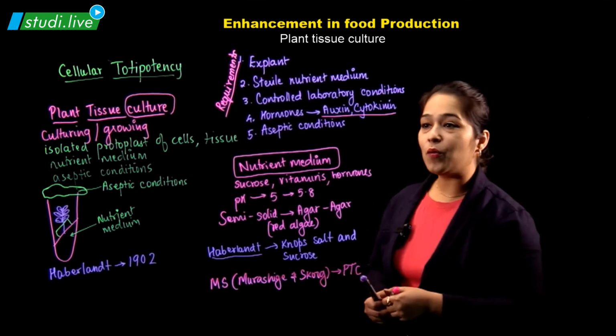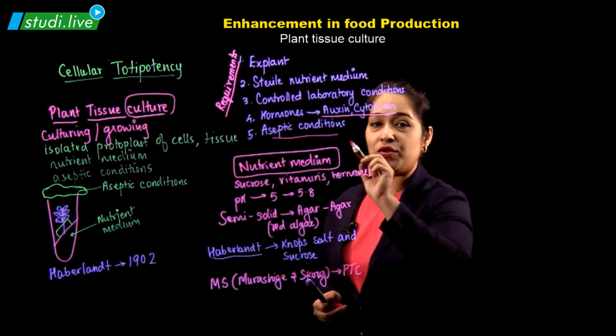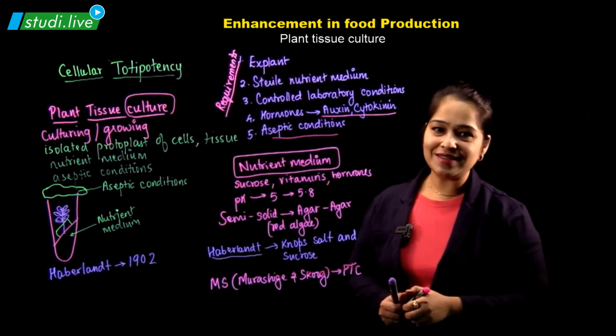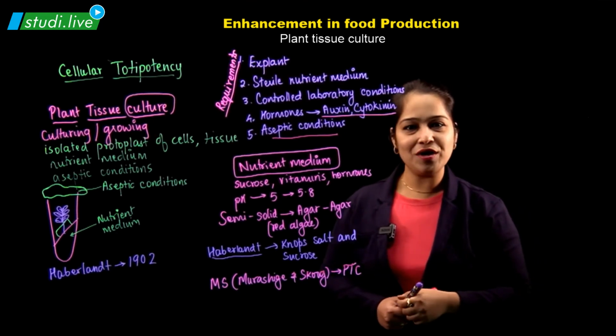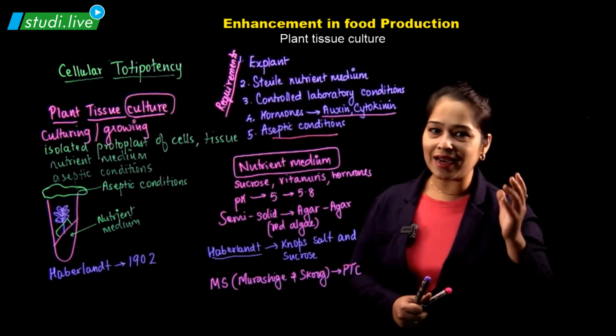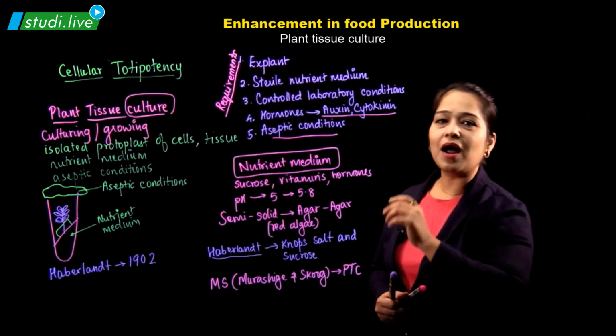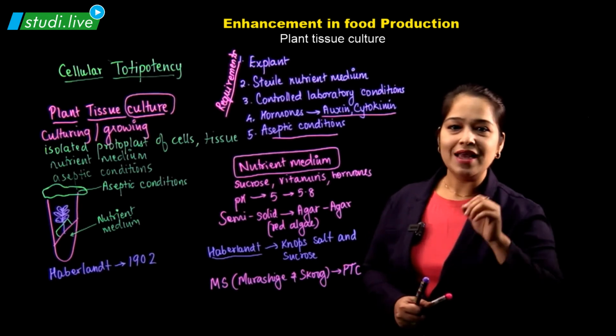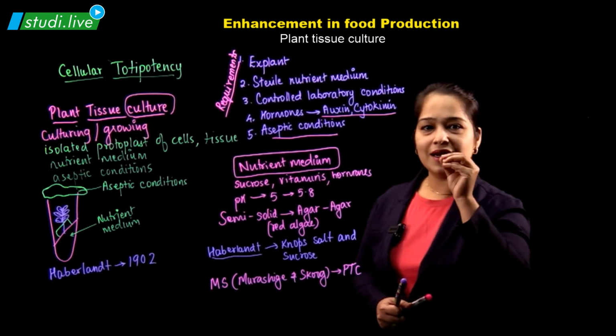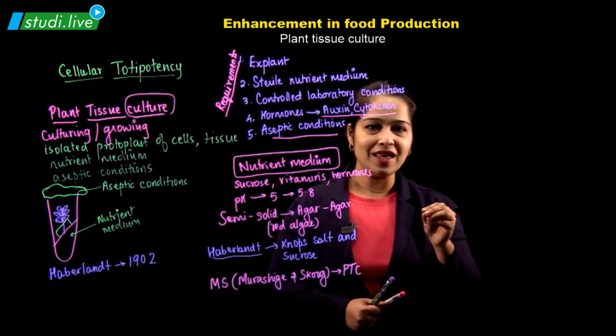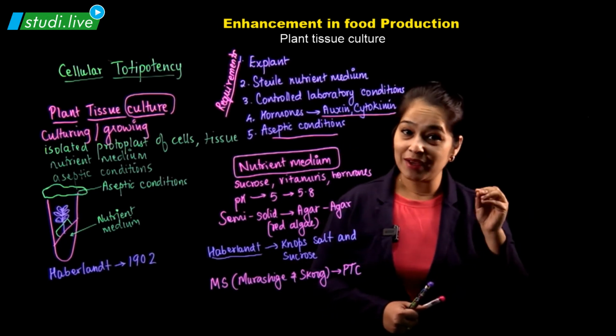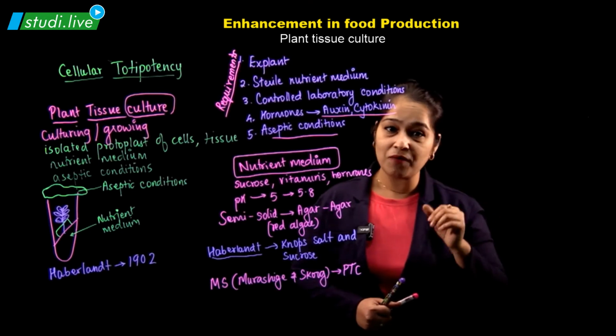Next important requirement is aseptic condition, which includes sterilization. Now sterilization is one of the most important criteria for our plant tissue culture, because if there is any minor contamination, it will result in the experiment failing by growth of harmful bacteria and fungi.